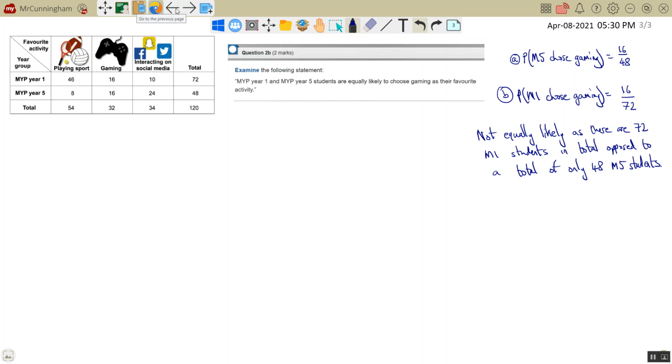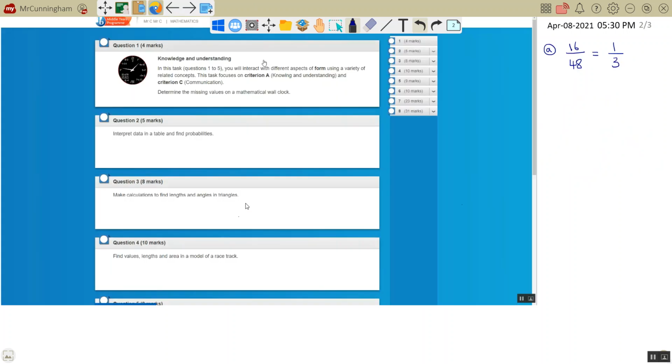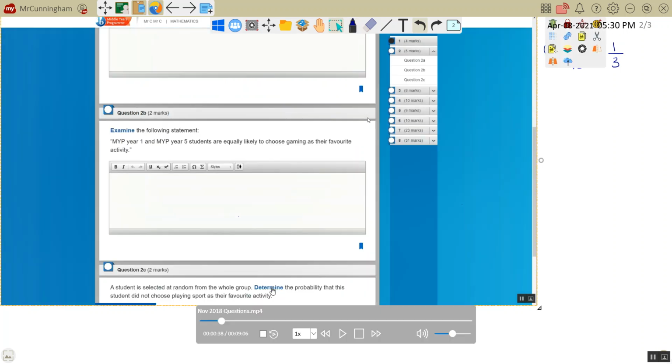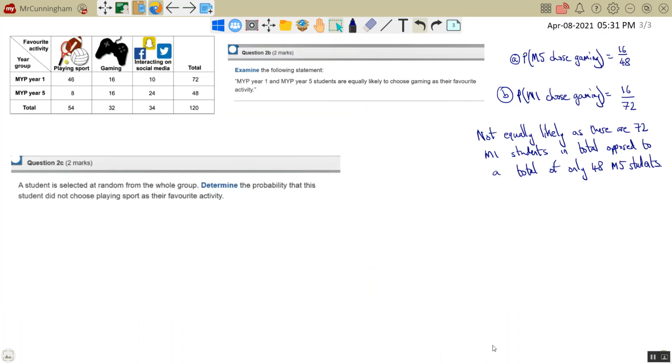Okay, let's look at part C. We're told a student is selected at random from the whole group. Determine the probability this student did not choose playing sport. I'll put this again on a separate page to make it easier to see.